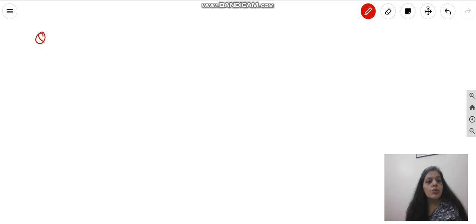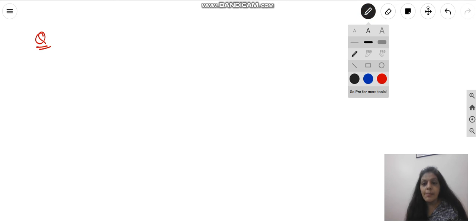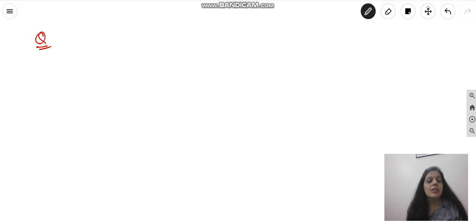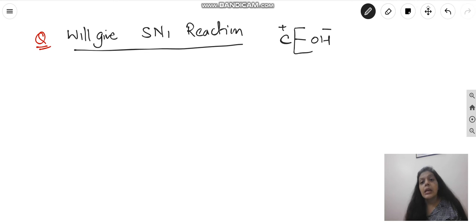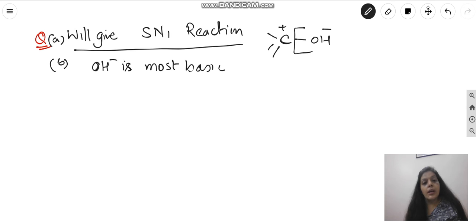Okay, one more question which comes here is from alcohol chapter. Again, the question is, which of the following will give SN1 reaction fastest? Now, what is SN1 reaction? Bachcho, when we talk about alcohols, carbon with OH, when we take out the OH minus and create carbon plus, this is what we call the SN1 reaction, right? Or one more question can form here, where OH ion is most basic, where OH ion will break fastest. So both the questions can come.